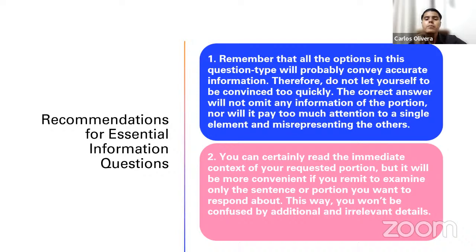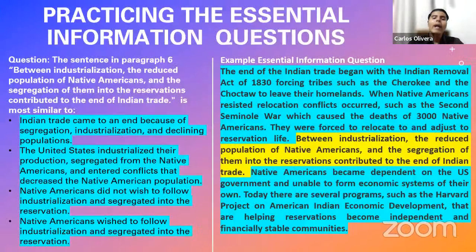Okay. Second, you can certainly read the immediate context of your requested portion, but it will be more convenient if you limit yourself to examining only the sentence or portion you want to respond about. This is what I told you. Just read the highlighted sentence. Okay. So now let us try to apply this criteria. Now, for example, I'm going to tell you right from the beginning, the correct response here is the first one.